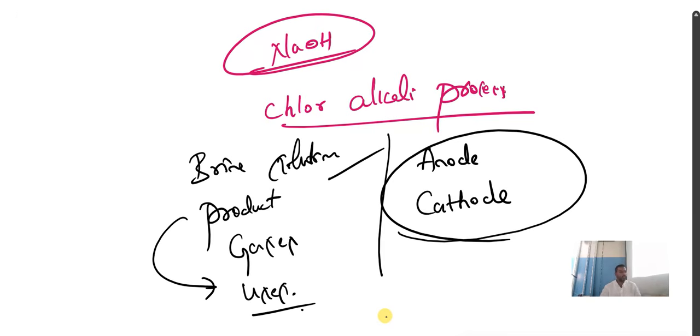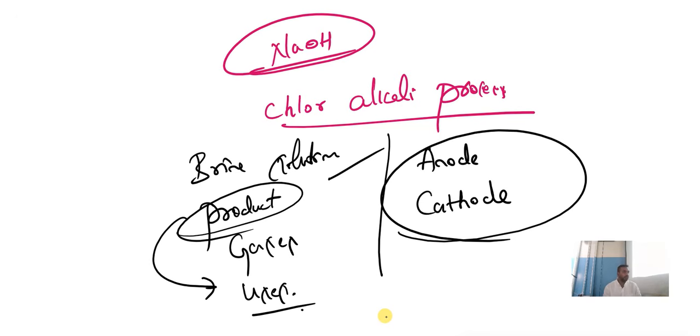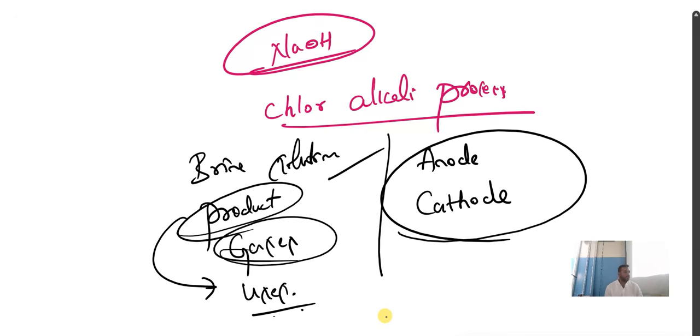What is brine solution? What are the products formed during the chlor-alkali process? Write their uses. Which gases are liberated during the process? Especially they will target this: at the anode what product is formed, at the cathode what product is formed. Okay, understood? Good, great. Now we'll come back to the chapter Life Processes.